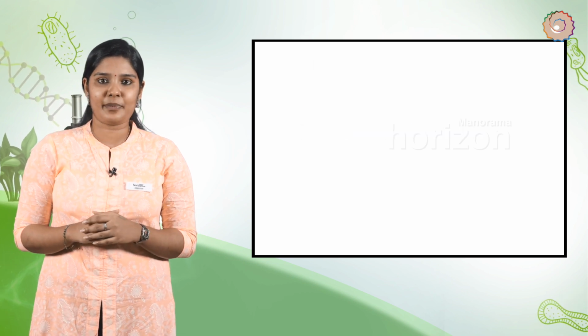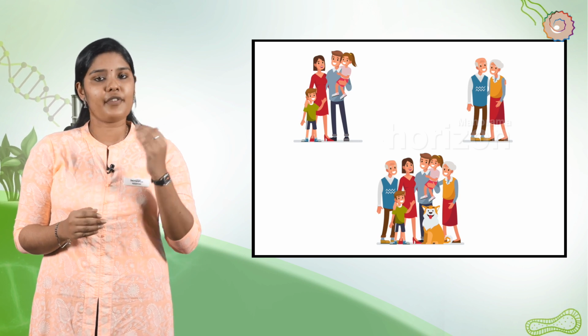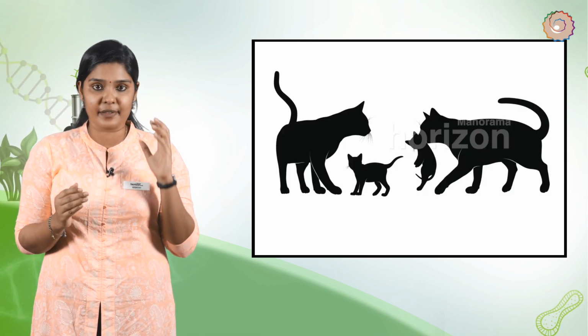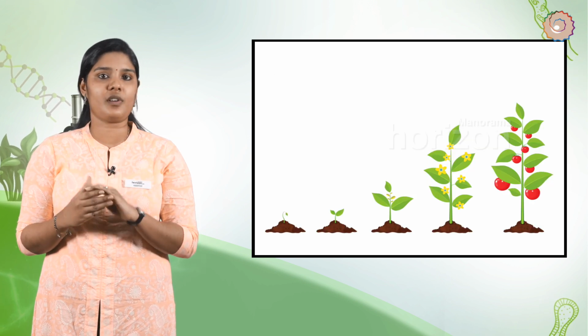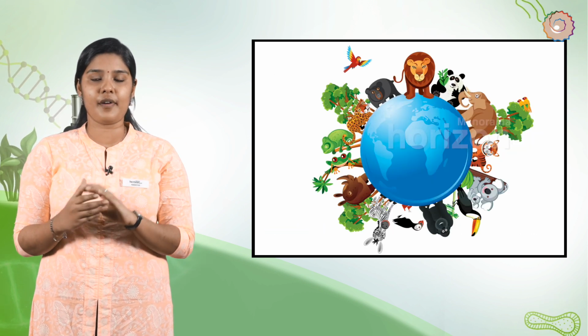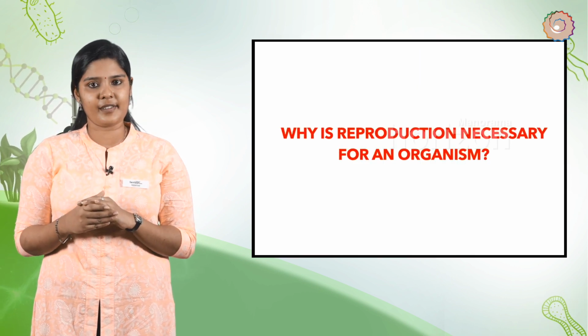Reproduction is a biological process by which new individual organisms are produced from their parents. Reproduction is a fundamental feature of all known life, that is, each individual organism exists as a result of reproduction. Why is reproduction necessary for an organism?